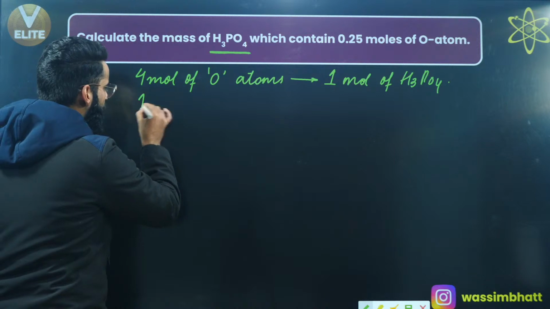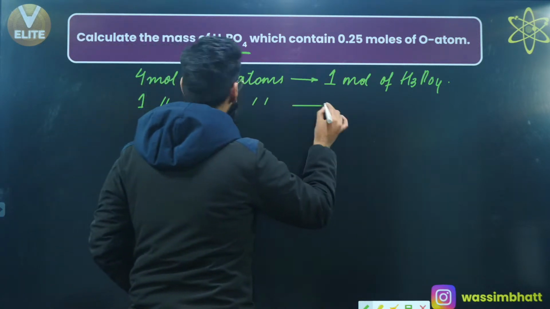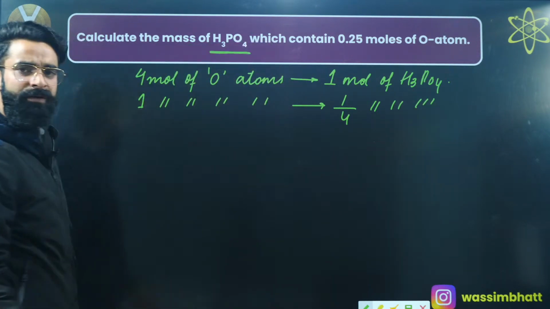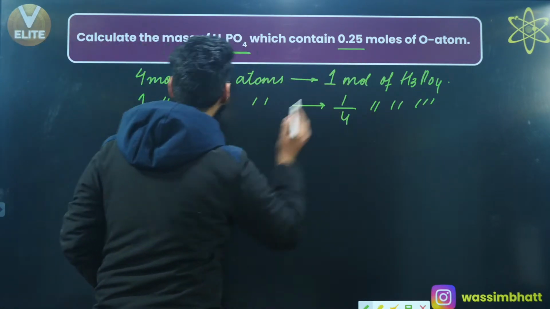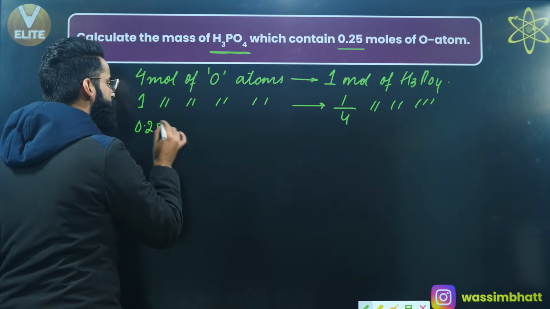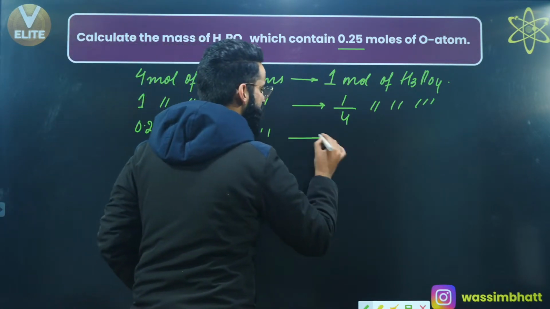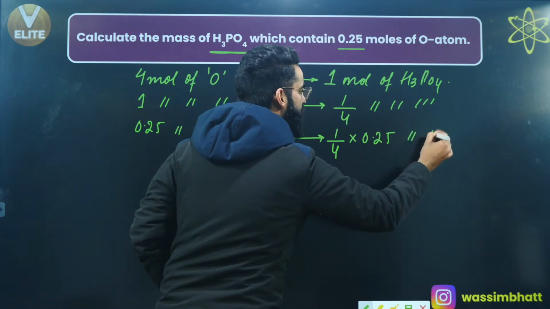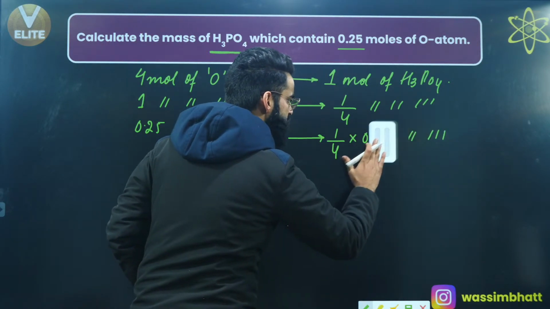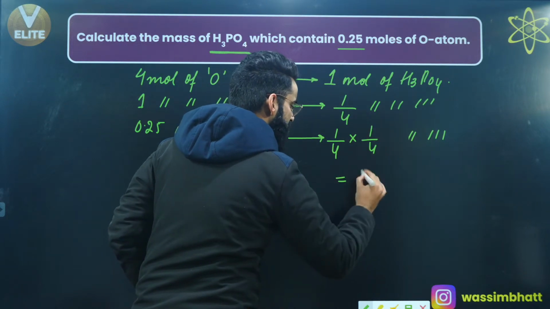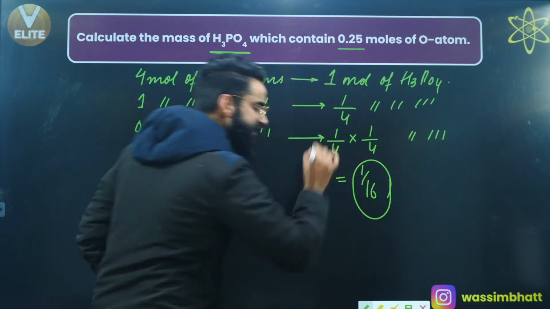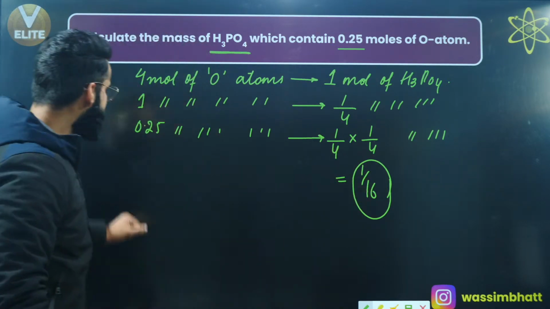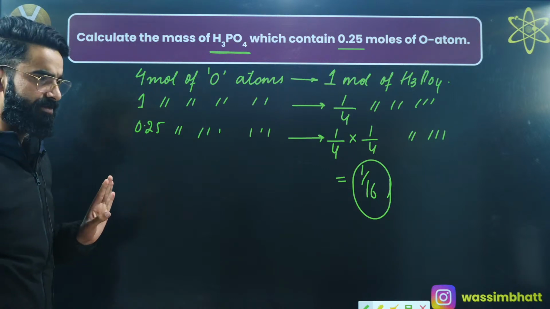Can I say 1 mole of oxygen atoms will be present in 1/4 moles of H3PO4? Absolutely. So can I say 0.25 moles of oxygen atoms will be present in 1/4 multiplied by 0.25 moles of H3PO4? Instead of 0.25, I'm writing again 1/4, so the value comes out to be 1/16. So what is this 1/16? Basically, these are the moles of H3PO4 which contains 0.25 moles of oxygen atoms.